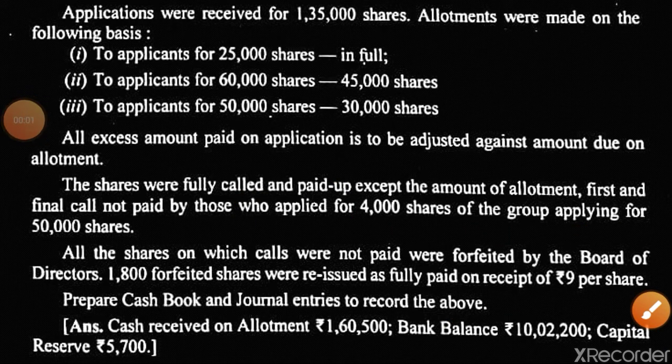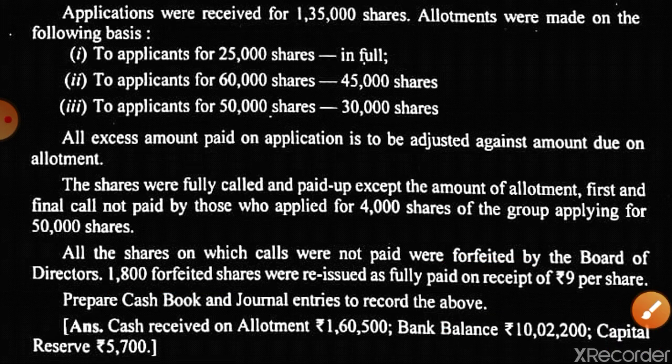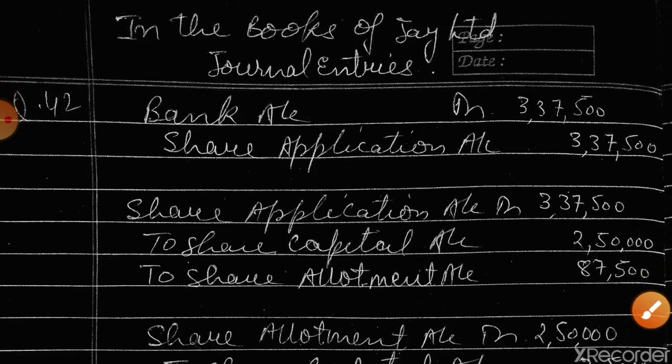Now we have to calculate how many shares were given to these applicants, and their shares were forfeited by the board, and the directors reissued 1800 of such forfeited shares for rupees 9 per share. We have to pass the journal entries and prepare the cash book. The cash book you have to do by yourself. I'll just show you the journal entries including cash.